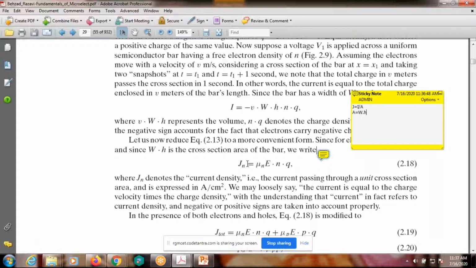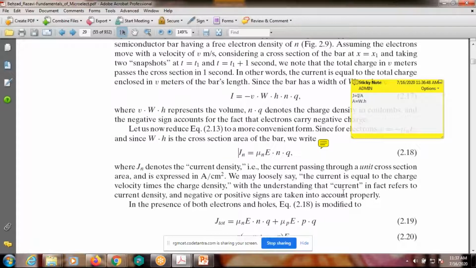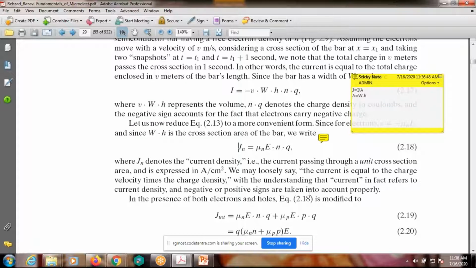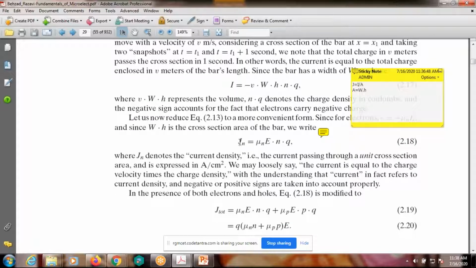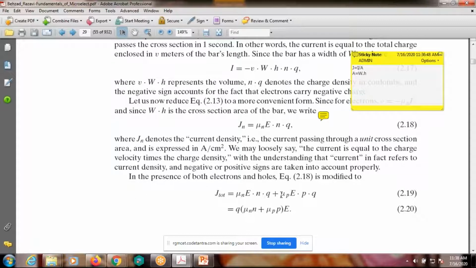Remember this, this is the current density. Current in fact refers to a current density, and negative or positive signs are taken into account. Now this is due to the electron. So what is the electron current density? Jn is equal to mu n into E into n into Q. What about a hole?